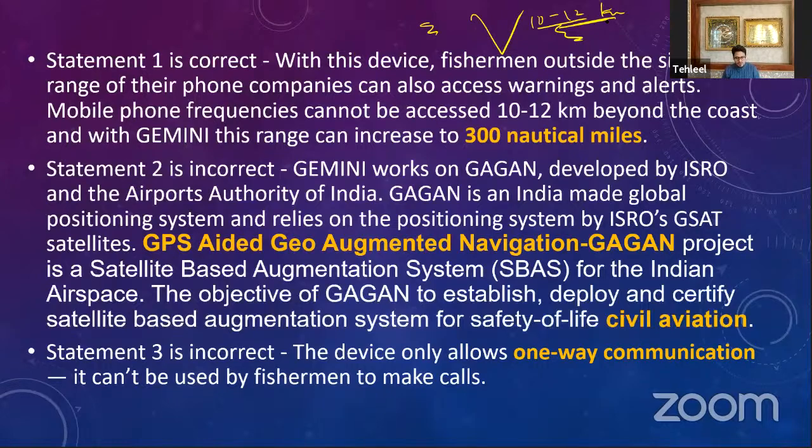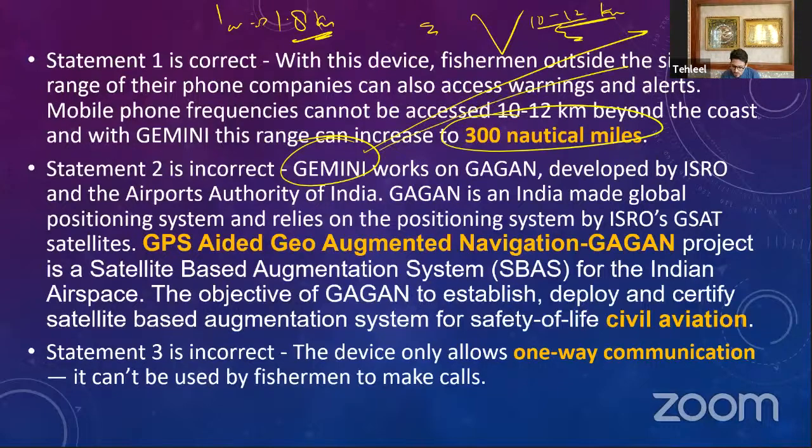For that only, we have given them Gemini devices. These devices will give them connectivity up to 300 nautical miles, and 1 nautical mile is equal to 1.8 kilometers. Now, we can calculate how many kilometers that will be. Up to 300 nautical miles, you will be getting this range with this Gemini device. And this Gemini device does not work on IRNSS, that is NAVIC. It does not work on NAVIC. It works on Gagan.